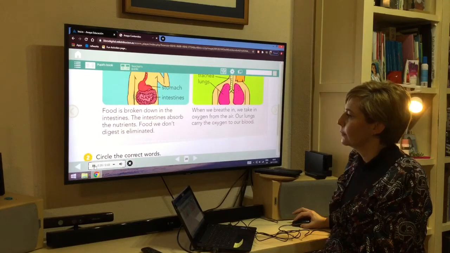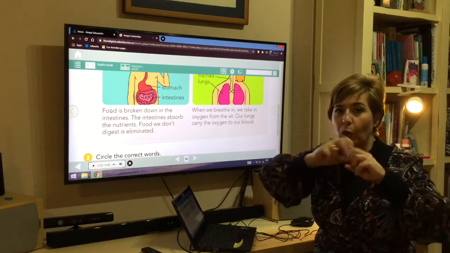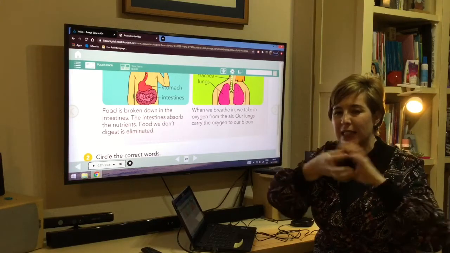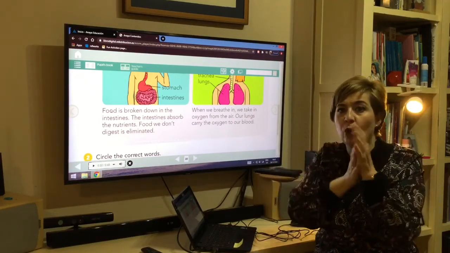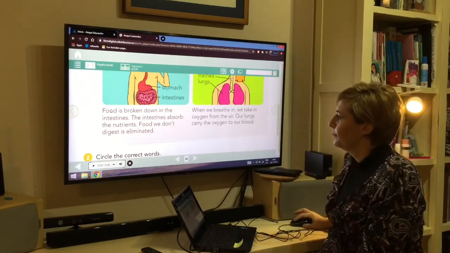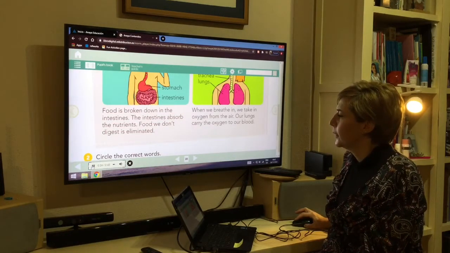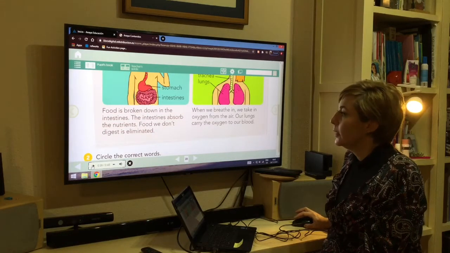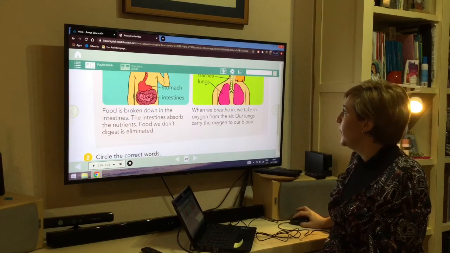Food is broken down in the intestines. What is broken down? Destroyed. Destroyed, made a puree. A puree. The intestines absorb the nutrients. This is super important. The intestines absorb the nutrients.